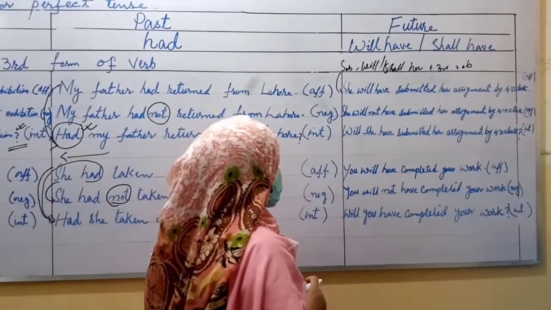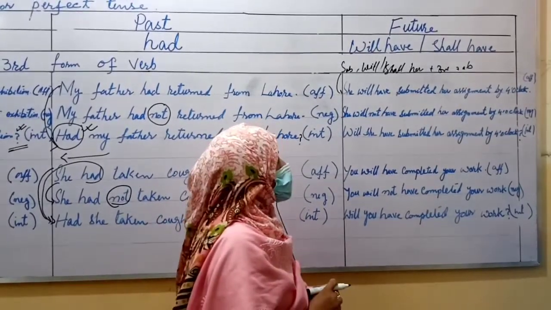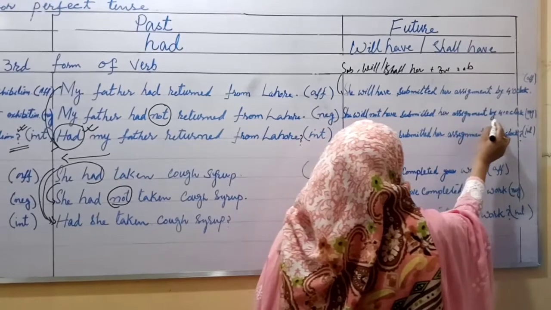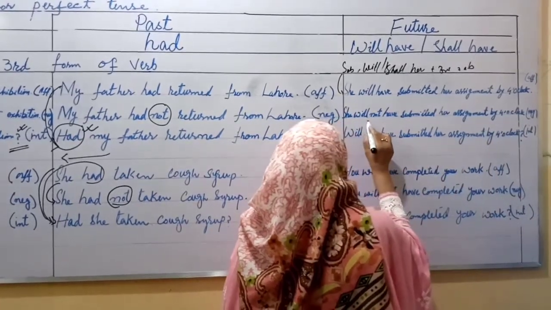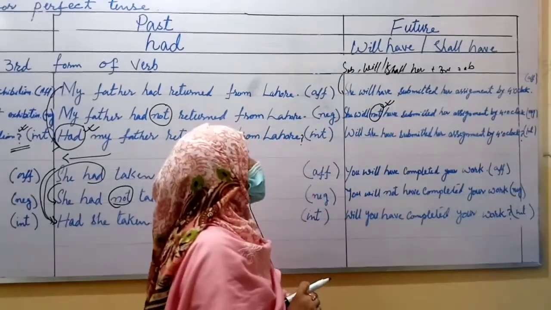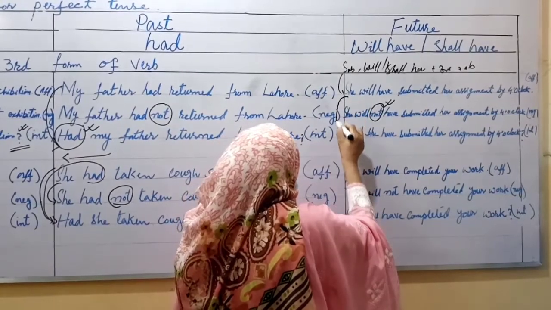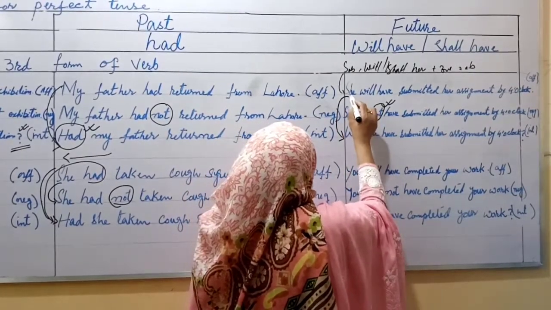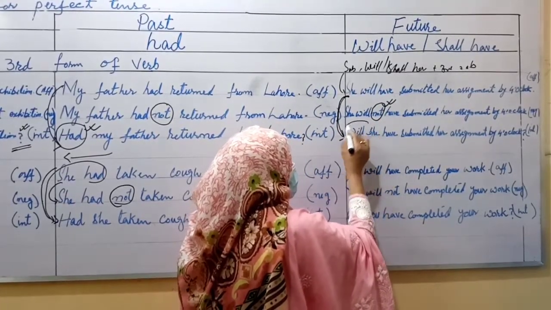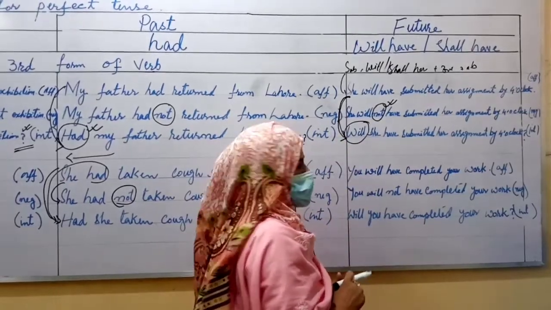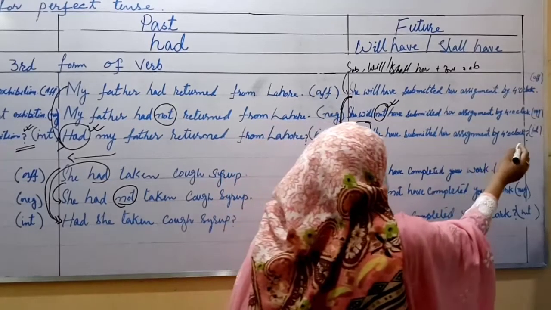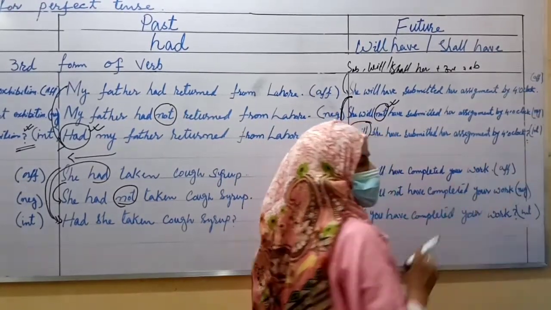If you want to change this sentence into negative, what will you do? Look at here. She won't have submitted her assignment by 4 o'clock. Just after will, you will put not. Okay, students, let's move towards the interrogative sentence. If you want to change this affirmative sentence into interrogative, we'll add will at the beginning of the sentence. Will she have submitted her assignment by 4 o'clock? Okay, then sign of interrogation, that is question mark.